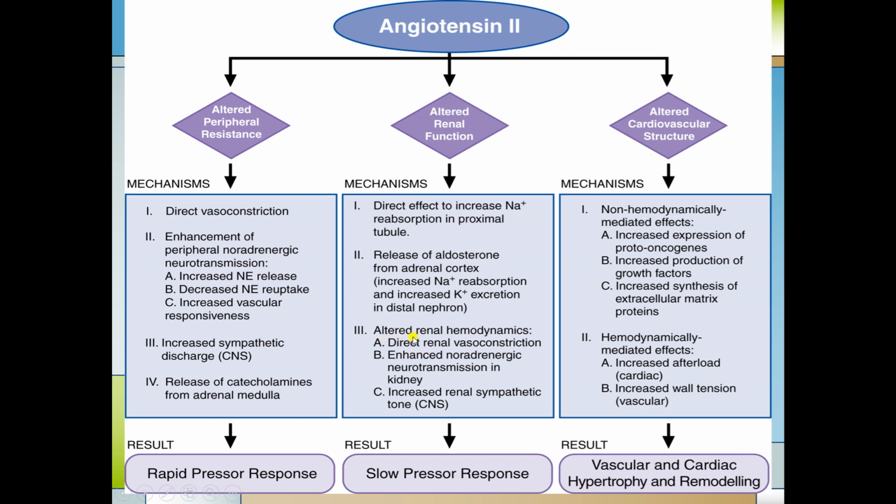Also there is altered renal hemodynamics. It causes direct renal vasoconstriction, so blood flow to the kidney decreases. Enhanced noradrenergic neurotransmission in the kidney and increased renal sympathetic tone altogether is responsible for the slow pressure response produced by the angiotensin 2. And the third mechanism is altered cardiovascular structure.